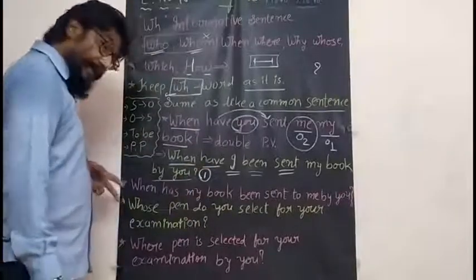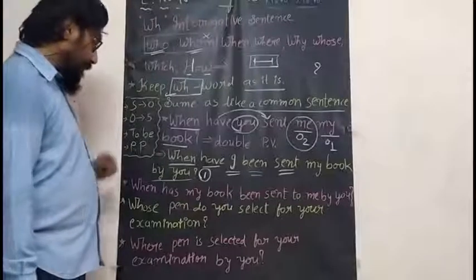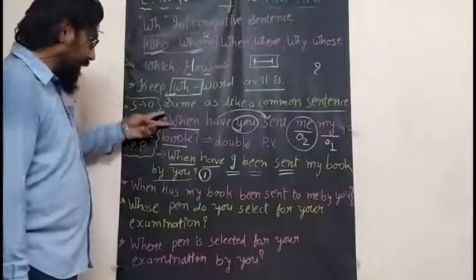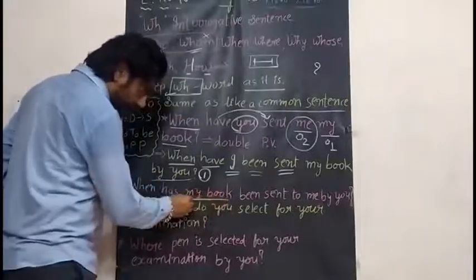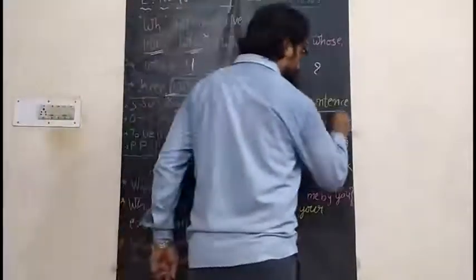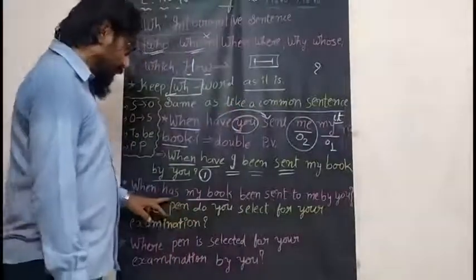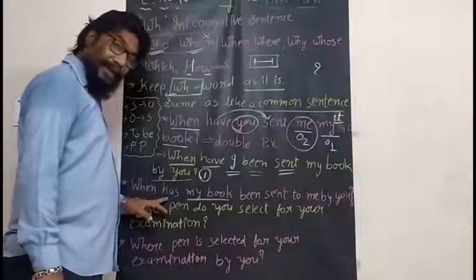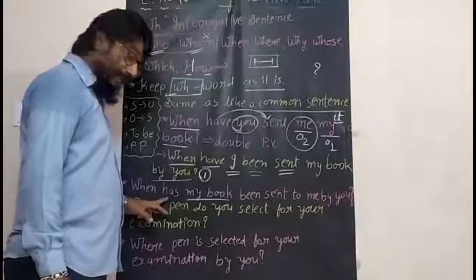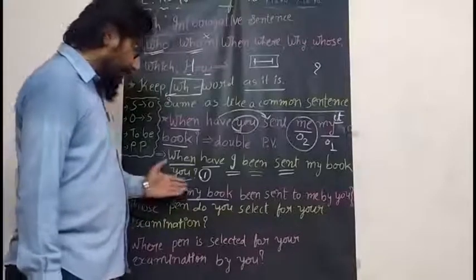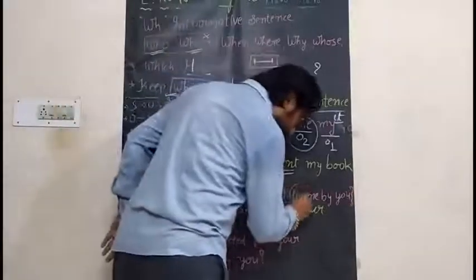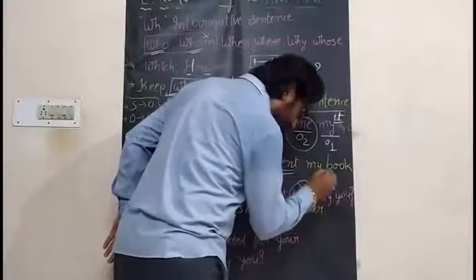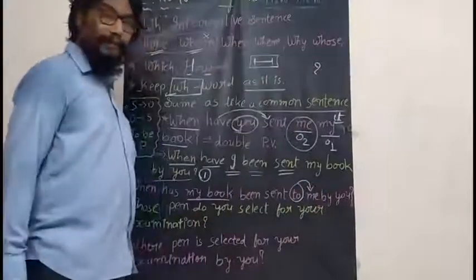Next, we are moving ahead to the next passive. What's there? When, as it is without any change. But next to that is my book. My book is equal to it. It is equal to, so we cannot use have here. For that, what do we have to use? Has. So, when has my book been sent to me by you. Keep this thing in your mind.